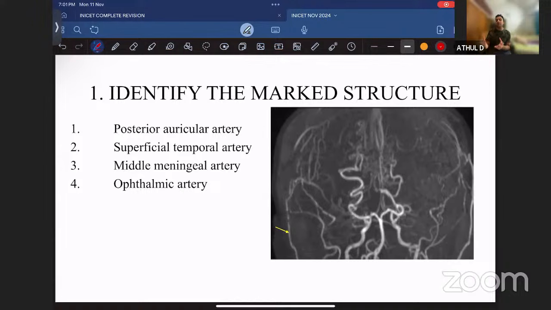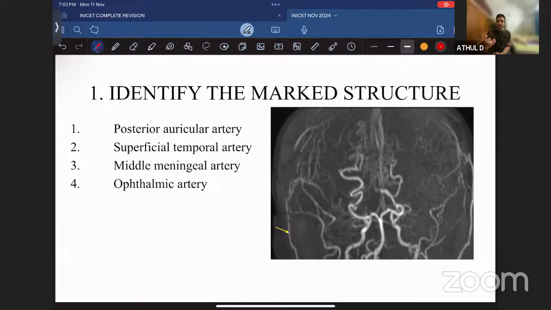There was a CT or MR angio image in which they labeled one artery and they asked to find out the vessel. So usually in exams, they used to ask about anterior cerebral or posterior cerebral or middle cerebral. That is the usual way till today. But yesterday, all these things changed and they showed a vessel here, which is in the outermost part. Somewhere telling it was not the outer, it was this, but I'm not sure. Most of them were telling it was the outermost vessel.